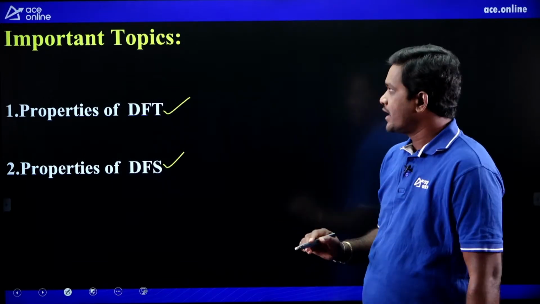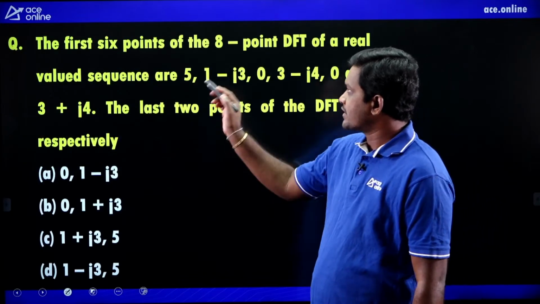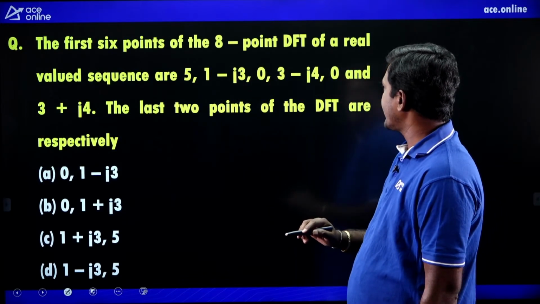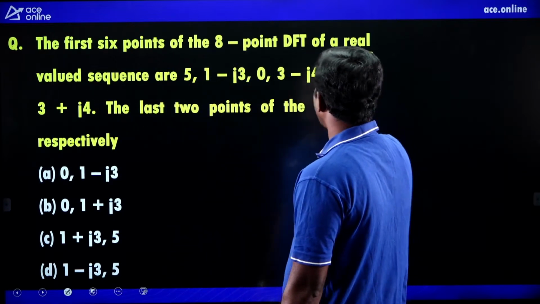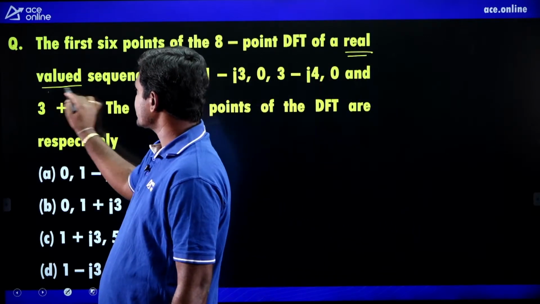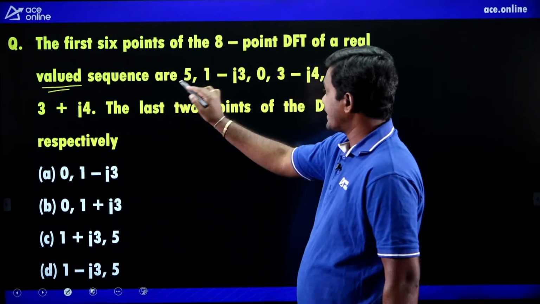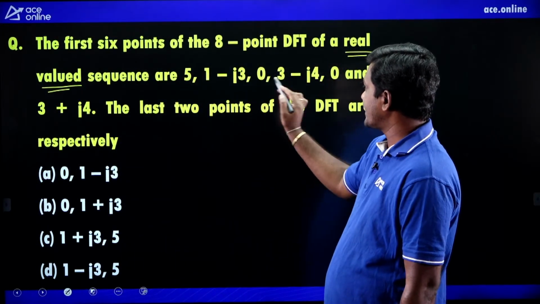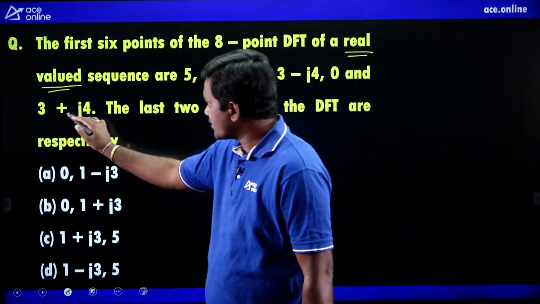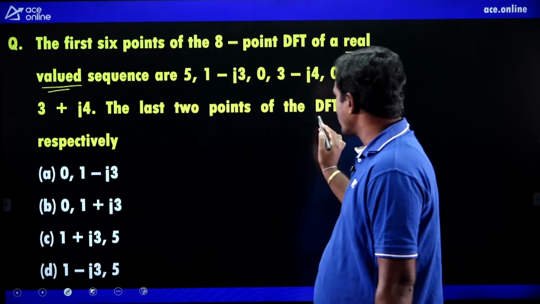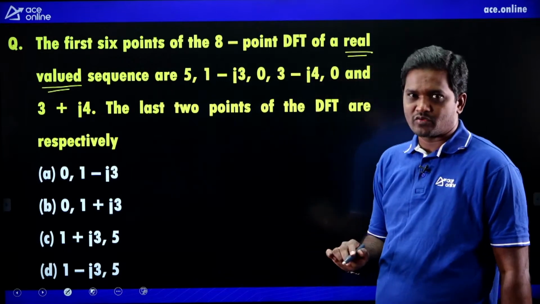One of the questions: the first 6 points of the 8-point DFT of a real valued sequence, this is very, very important, real valued, underline that, are 5, 1 minus j3, 0, 3 minus j4, 0 and 3 plus j4. The last 2 points of the DFT are respectively.